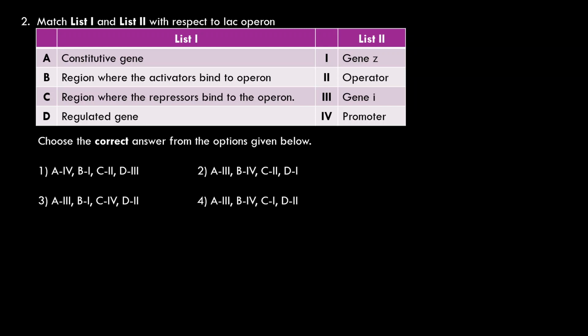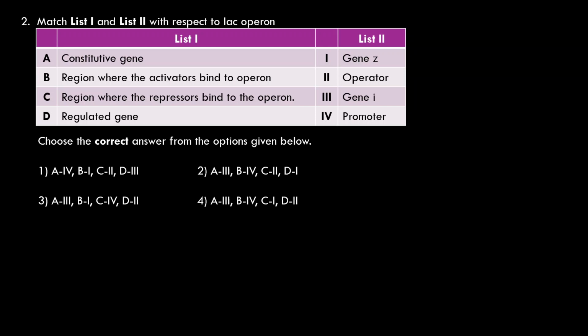A, 3. Region where the activators bind to operon. The activators bind to operon at the promoter region. At the promoter region only activators bind. Right? So these activators are positive regulators, one of the accessory proteins which can bind to the promoter sequences and enhance the binding of RNA polymerase.